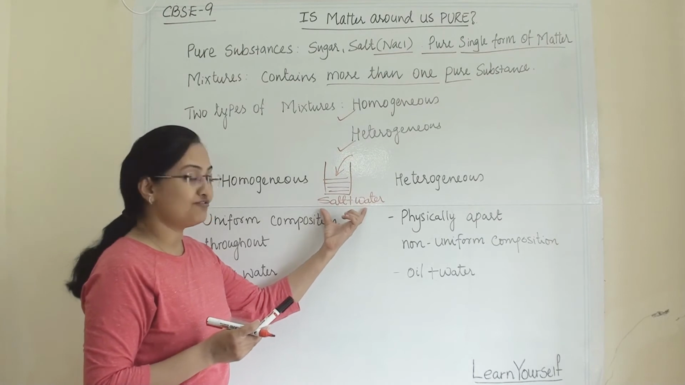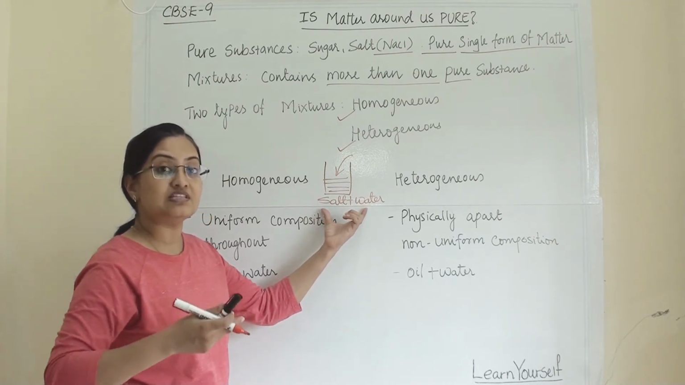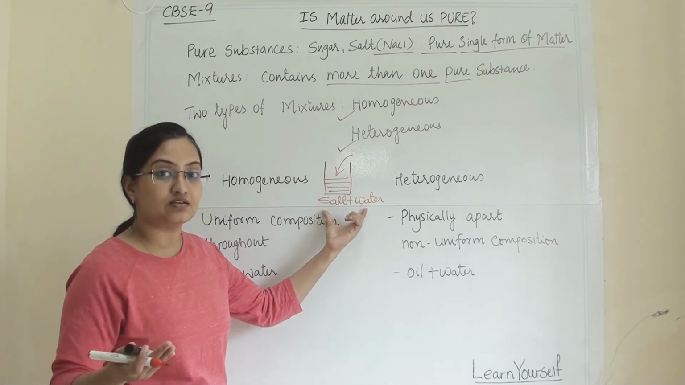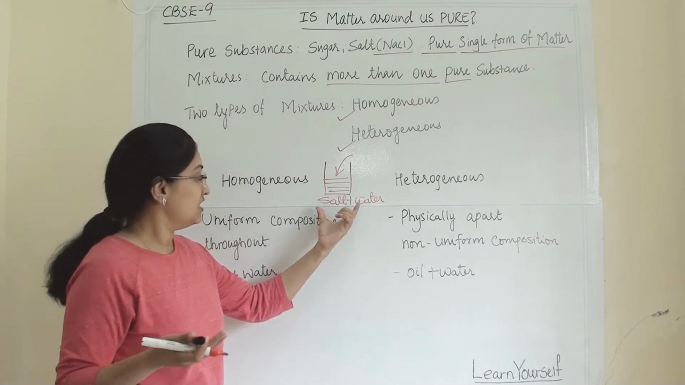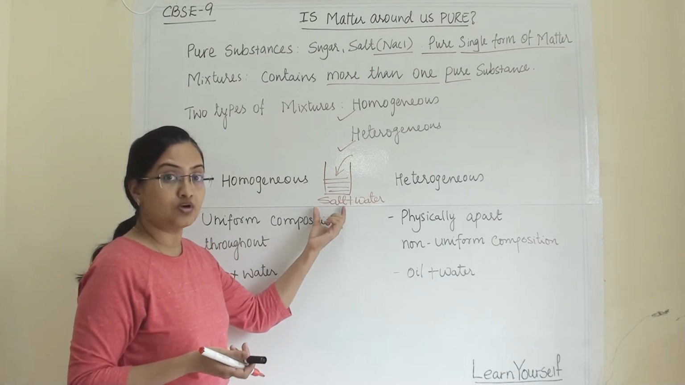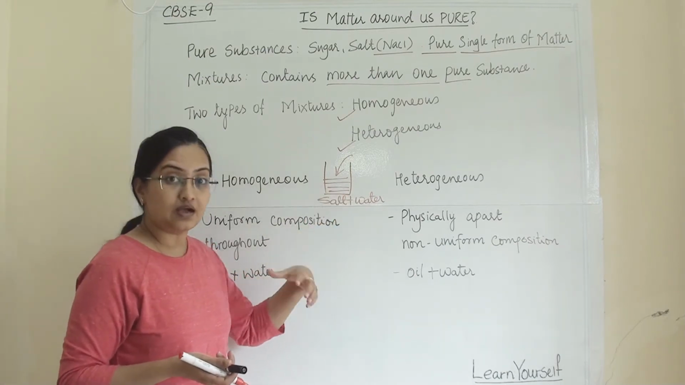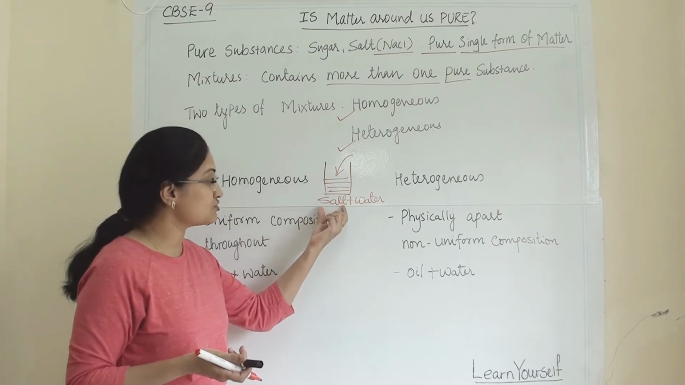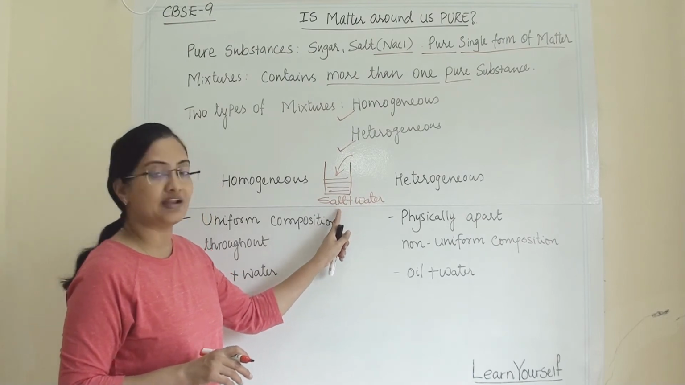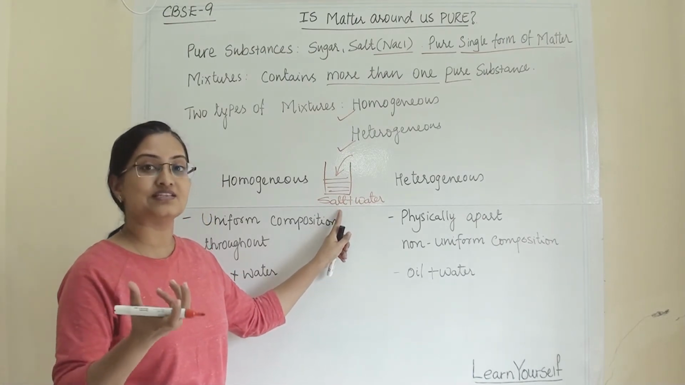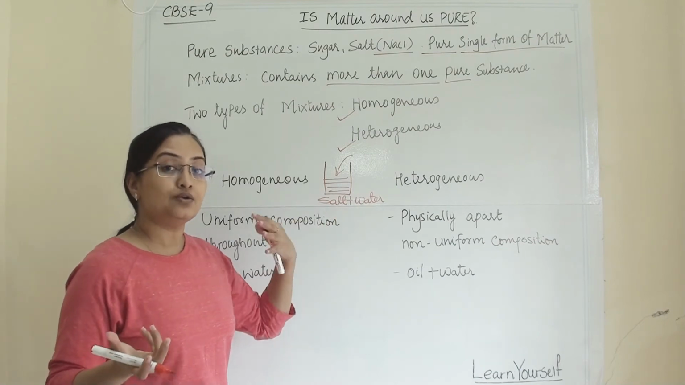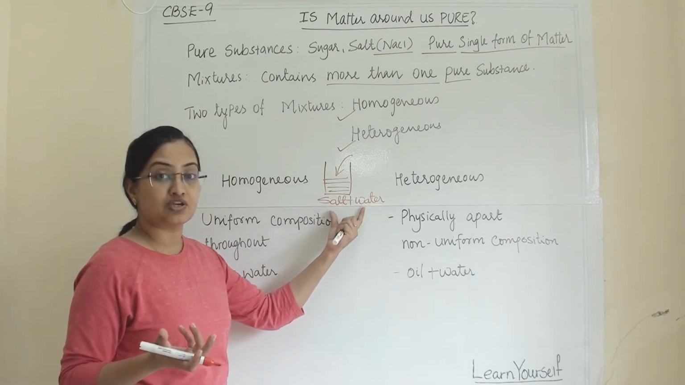Now when they are physically mixed, we can separate them by physical means. What are the physical methods by which we can separate them? Suppose I have added salt in water. If I want to recover the salt from water, then simply I will evaporate the water and I will get the salt back. This is a physical procedure. We can do so because they are just a mixture.